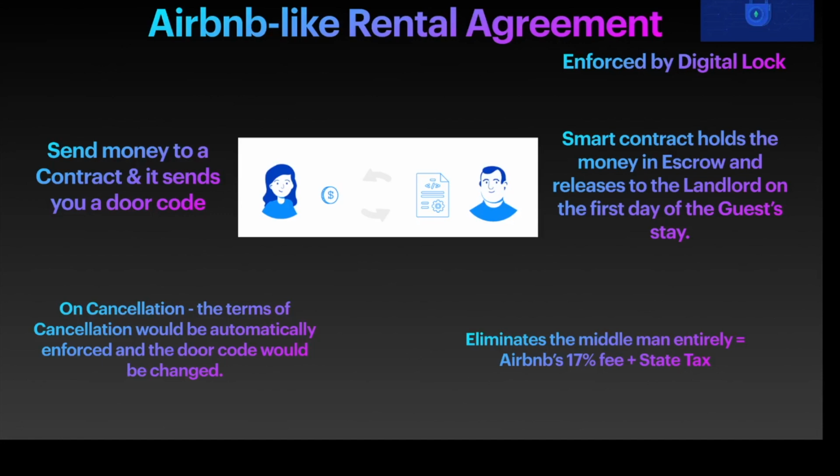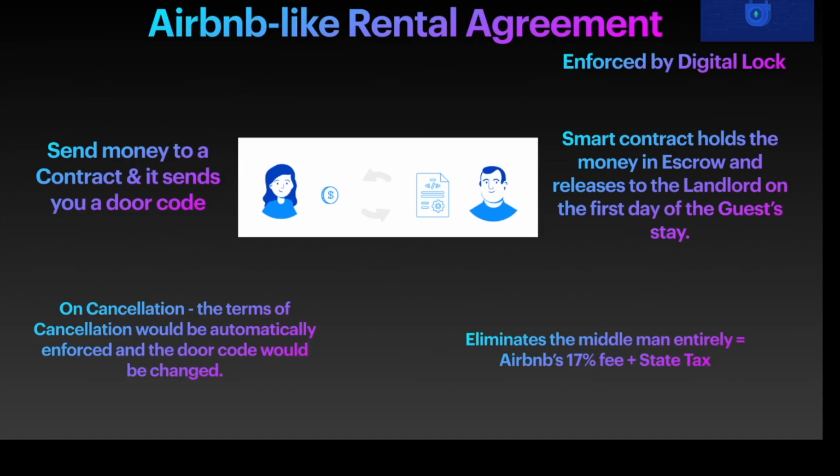In a smart contract, this is enforced by a digital lock. A user first selects a property that he wants to rent, and he sends money to a contract. The moment he sends money to the smart contract, the smart contract sends back a door code which tells the user that he can use this code to enter the home on that particular day.